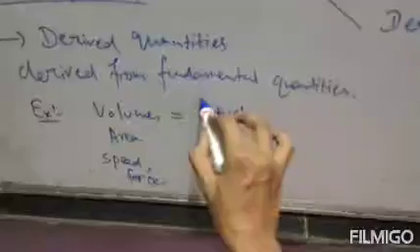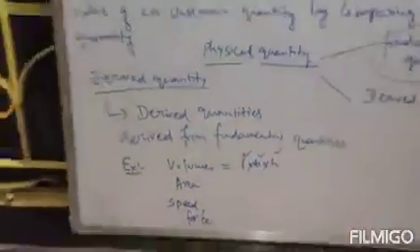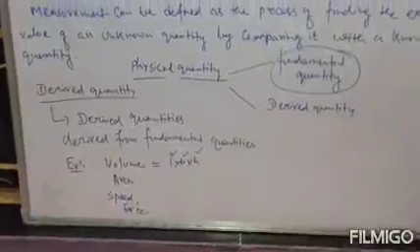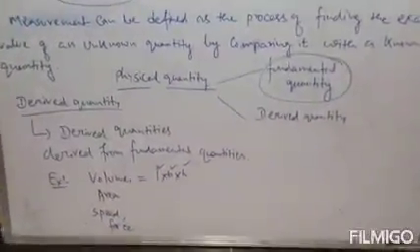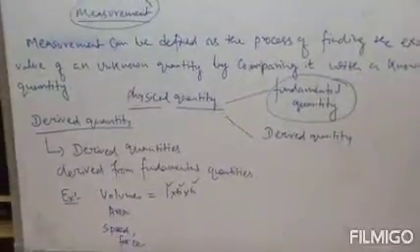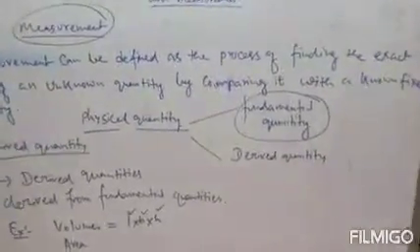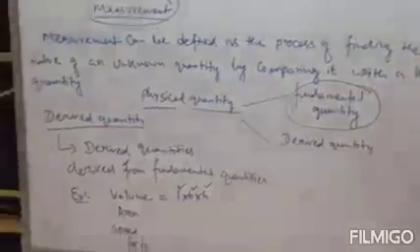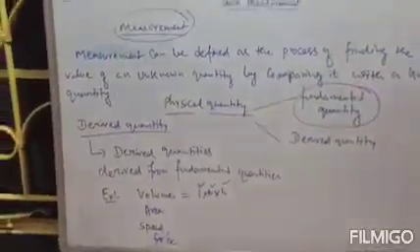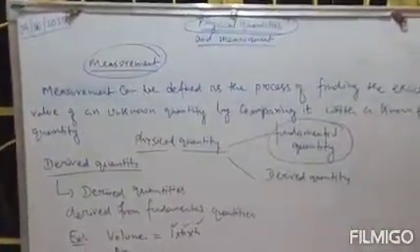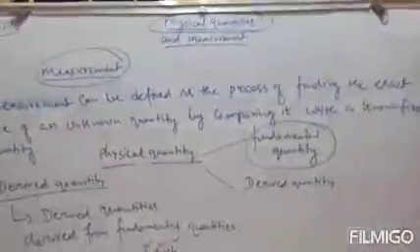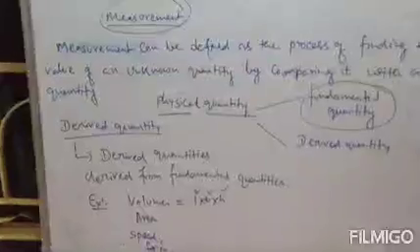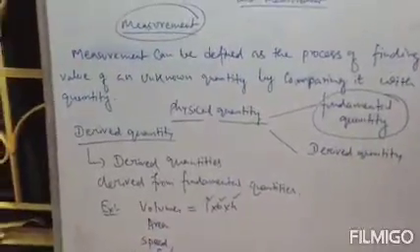That means these three are your fundamental quantities. Just recall the fundamental quantities I told you a few minutes back. Those quantities were unique and they do not depend on any other quantity. All total 7 fundamental quantities were there, and one of them was length. Clear?